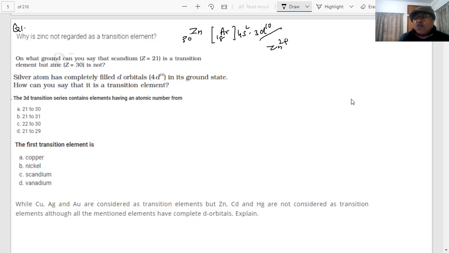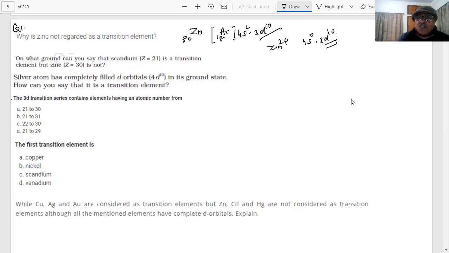Also, students, most zinc compounds are colorless. They are white in color, because there will be no d-d transition. We will explain the color of the transition elements also. Zn2 plus will be 4s0 and 3d10. See, this is filled.